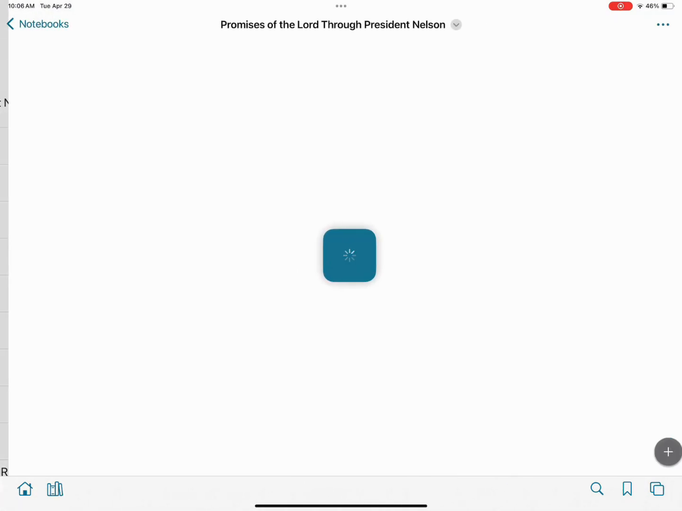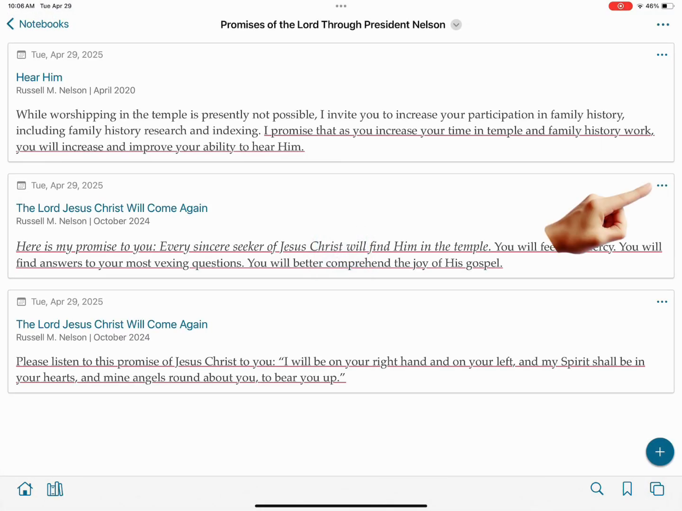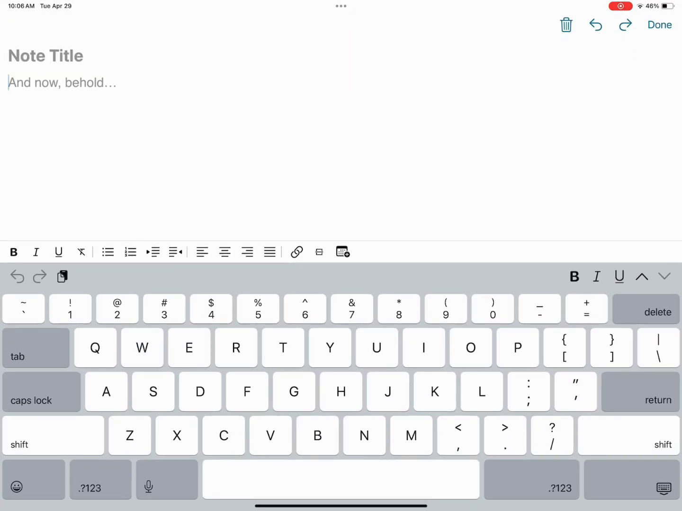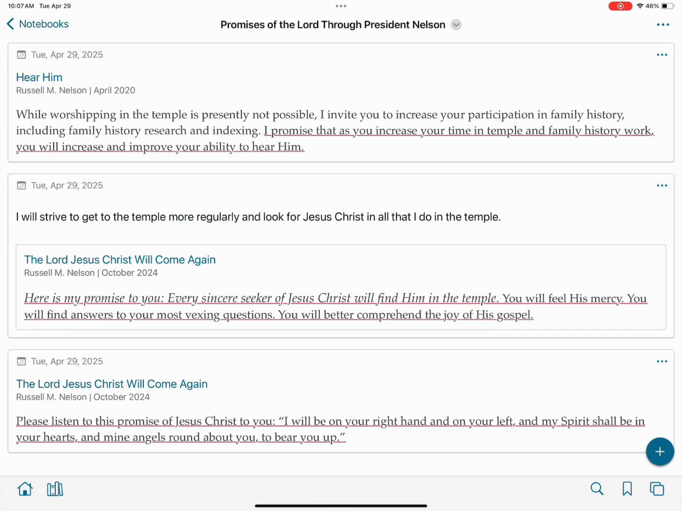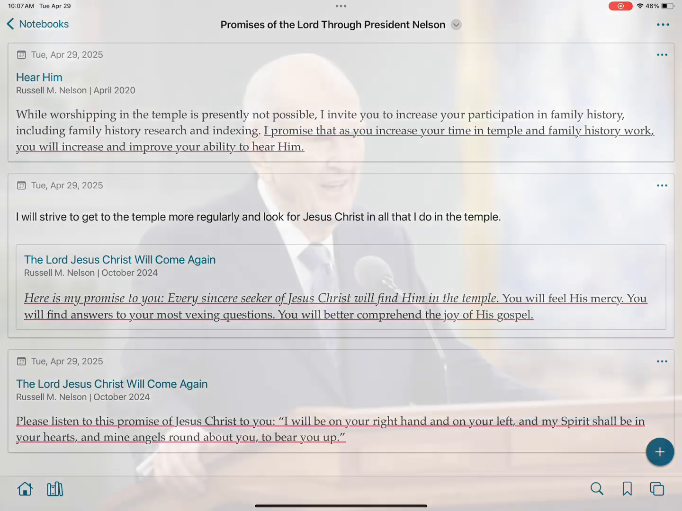When we go back into the notebook itself now, we can click on the three buttons to the far right and we can create a note and add our own thoughts that'll be attached to that quote from President Nelson. There you have it. You've got a wonderful notebook now that you can add all the quotes from President Nelson where he makes promises on behalf of the Lord.